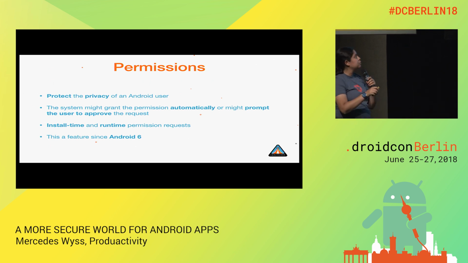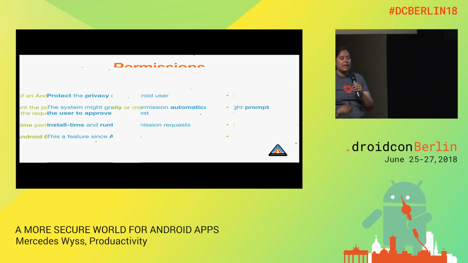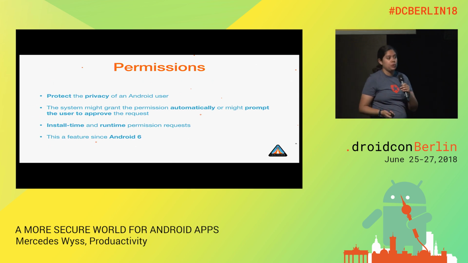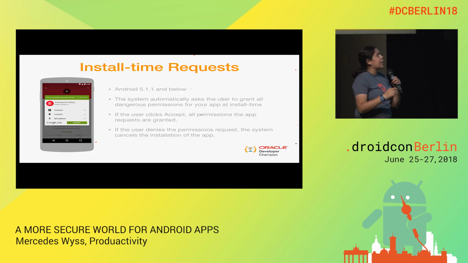But now we have some runtime permissions, that is, we will ask for those permissions the first time that we use that permission in our app. And the idea of this is that we can explain to the user why we need that permission in our app. So if I will read the SMS, I need to explain why. If I will use geolocation, I need to explain why. If I will write or read information, save it in the cell phone, I need to explain why I will do that.